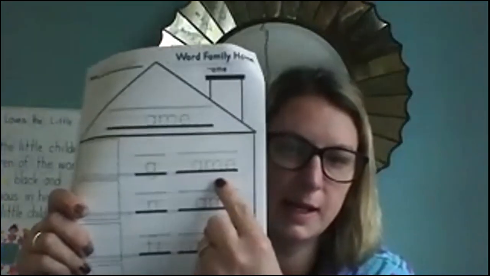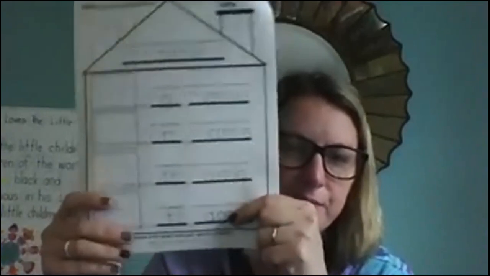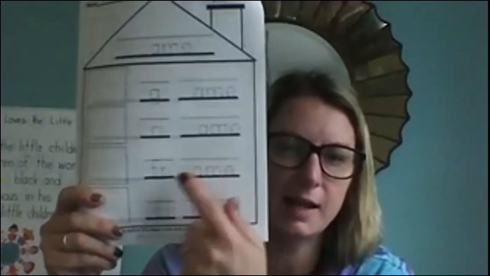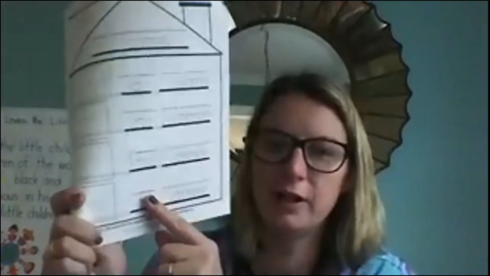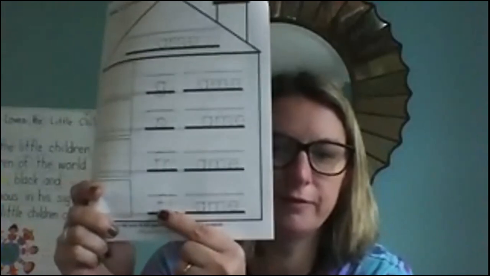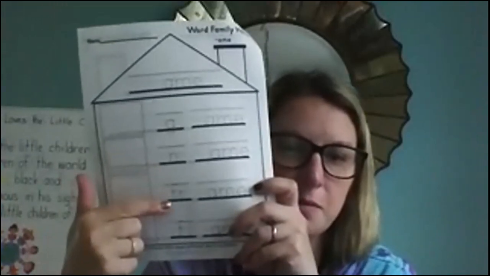And then kindergarten, it might be on your last page. This is the aim page. Aim. Game. Aim. Name. Aim. Frame. And aim. Flame, like on a fire. So game, name, frame, and flame. And you can draw pictures.